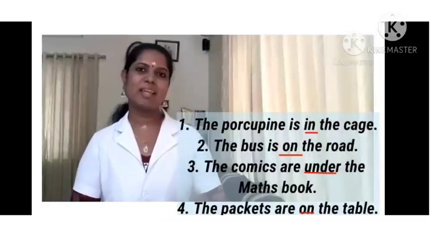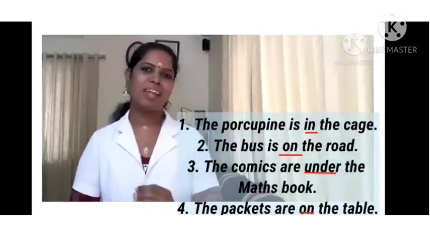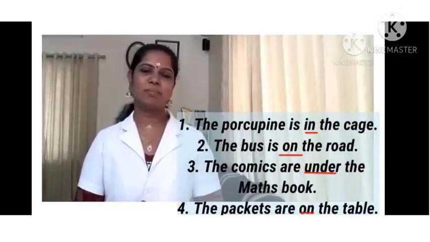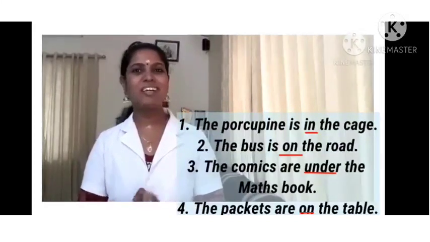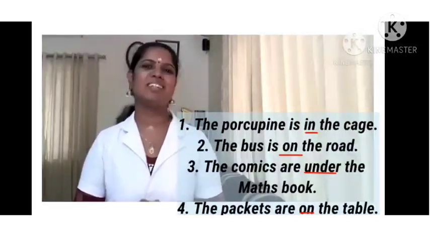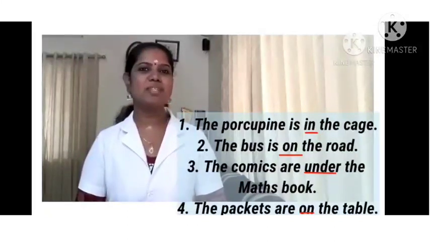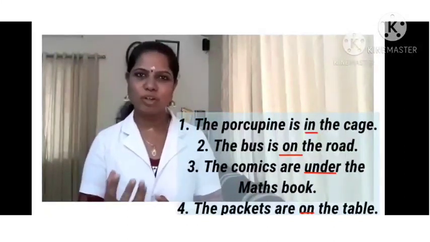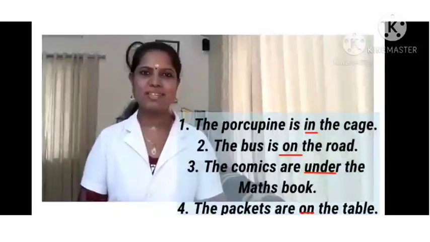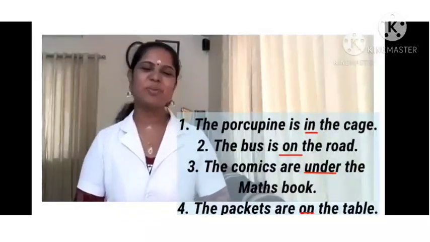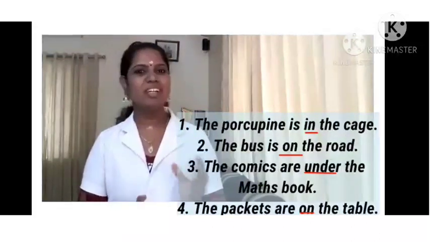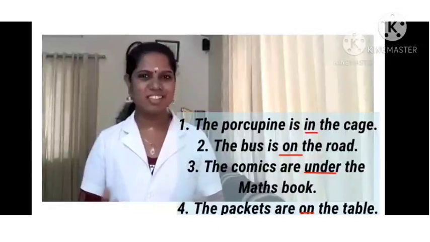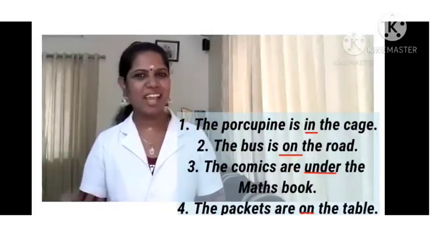So look at the other examples. Let's look at the first one. The porcupine is in the cage. Here the word in brings a relationship between the words porcupine and cage. It shows us the relationship. And in the second one, the bus is on the road. Again, the word on brings a relationship between bus and road. The third one, the comics are under the Max book. Here also, the word under brings a relationship between the words comics and Max book.